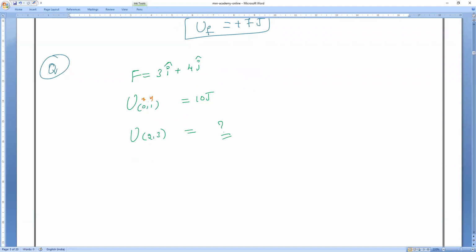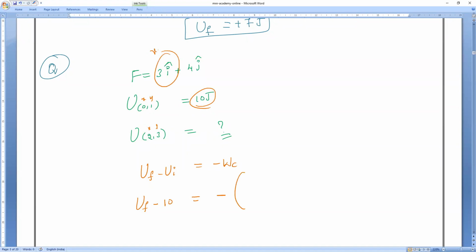Now it is x and y, so let me take x and y. Now all of you observe the limits very carefully. What is the work done? Formula: final potential energy minus initial potential energy equals minus of work done. So final potential energy minus the initial potential energy, 10, equals minus of the work done. Now what is the work done?